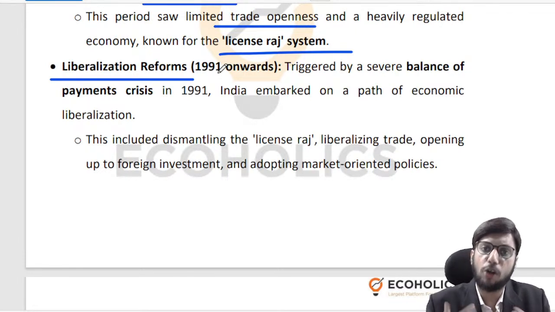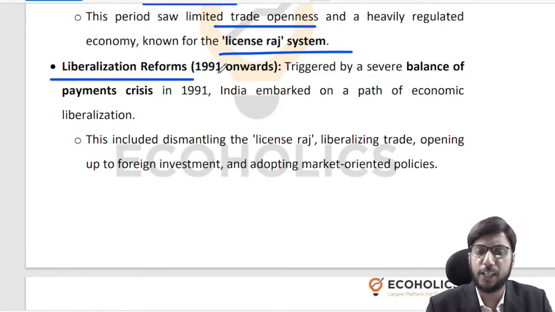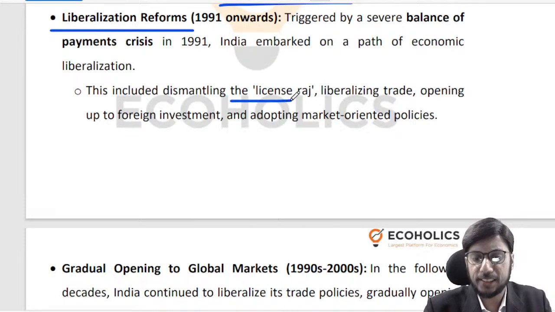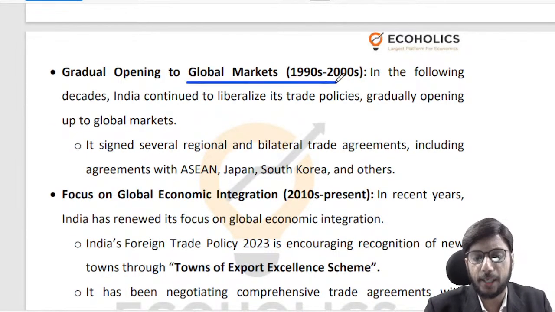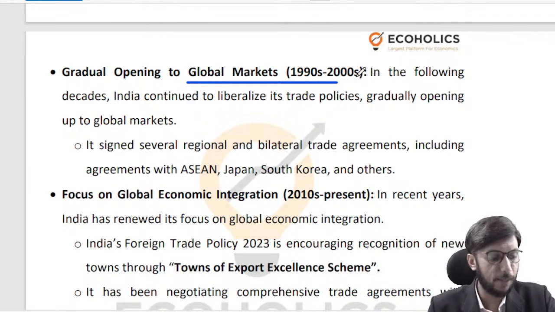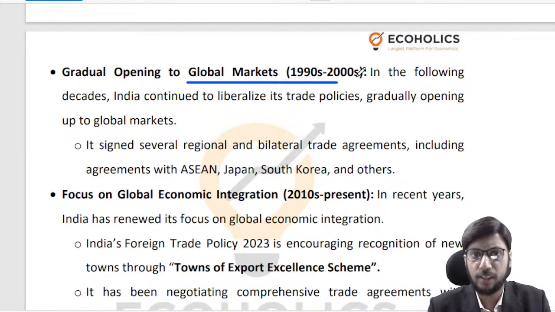So India started becoming all of these things, so that A, we can start earning more dollars via exports, and B, we can become attractive for foreign investors or those who have dollars to put into our country in a variety of ways, right? So we dismantled the license Raj, we liberalized trade, we opened up foreign investment, we adopted market oriented policies. So we gradually opened up to global markets. Slowly and steadily, India started reducing its import duty. Slowly and steadily, India started dismantling the quantitative restrictions. It was being done very slowly and steadily, and there is nothing wrong in it, right?